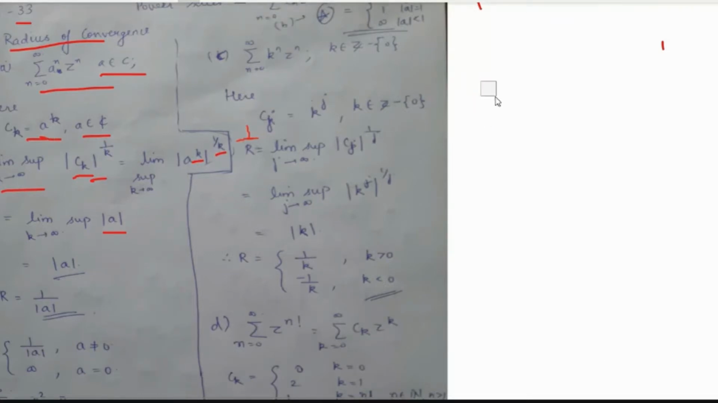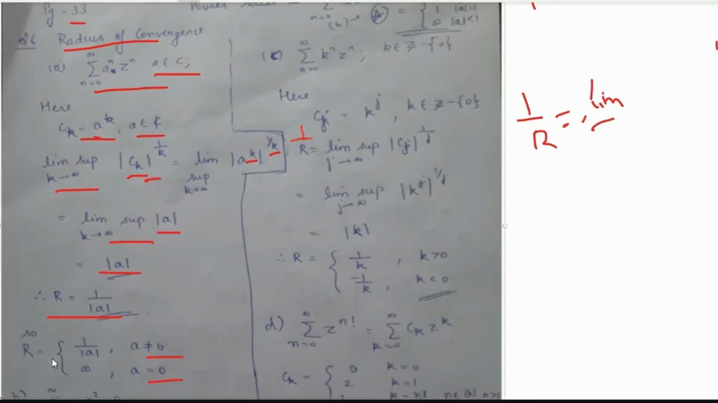Now radius of convergence by definition: if we denote it by r, then the formula is 1 by r is equal to limit supremum, right? So what is the value of our limit supremum? This is equal to modulus of a. So the radius of convergence would be 1 upon modulus of a, and this would hold only if a is not equal to 0, and if a is equal to 0, then the radius of convergence would be infinity. Is it clear?